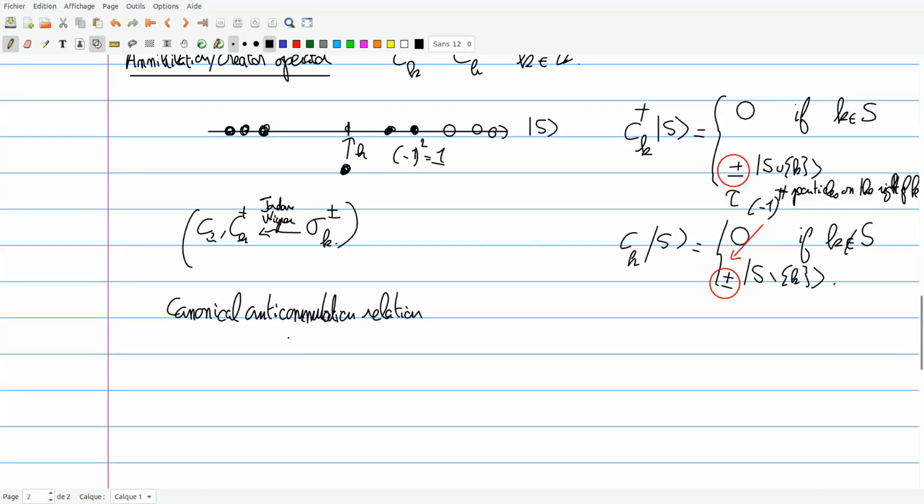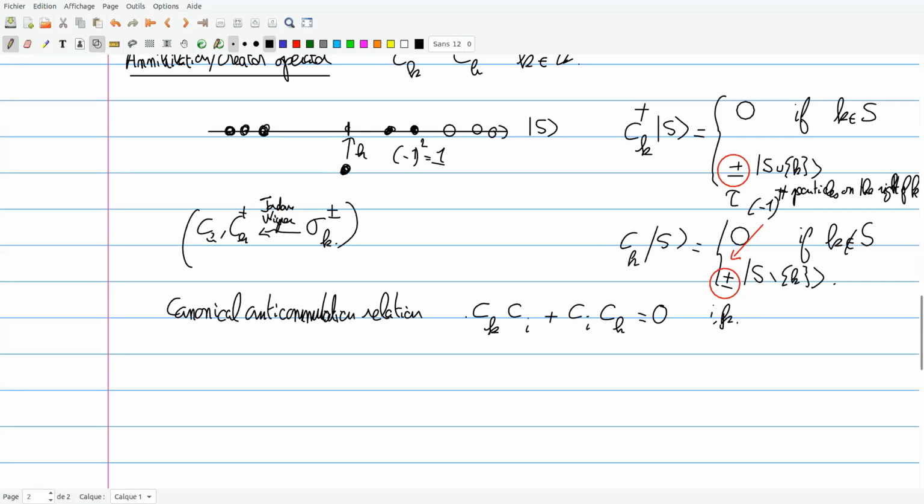And so what are the canonical anti-commutation relations? They are algebraic relations satisfied by these operators. There are trivial ones saying that two creation operators anti-commute for all i, k. The reason why they anti-commute is really due to the sign.